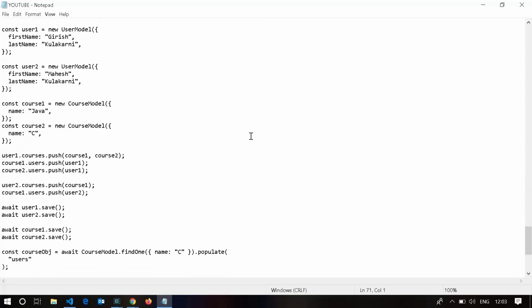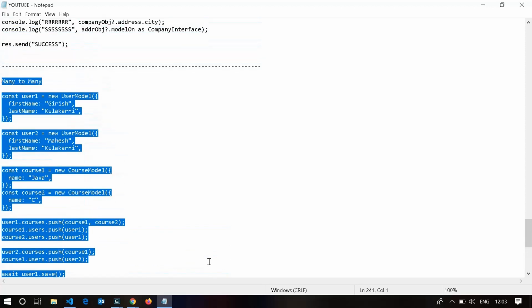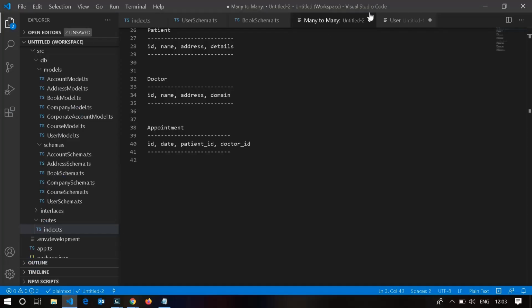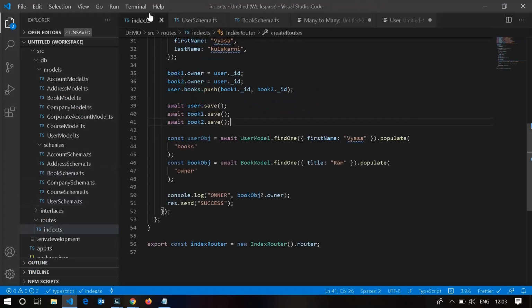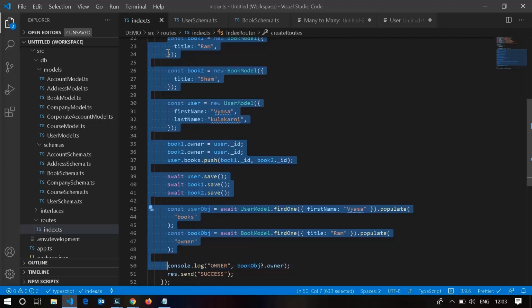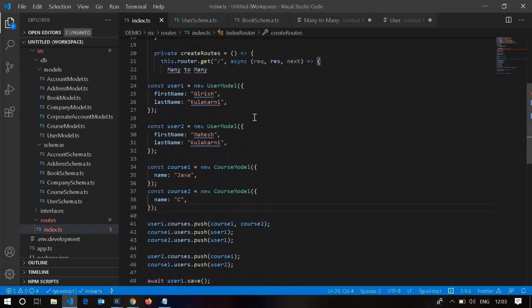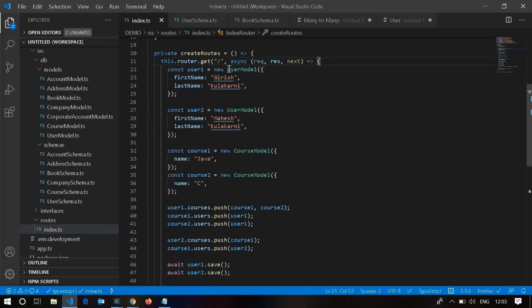So I have created many mongoose models so that you can understand easily. So these are mongoose queries instead of the SQL ones. So no need of an intermediary table here. Just for the sake of understanding, I explained how we were storing it in SQL databases and how we have to store it in Mongo.